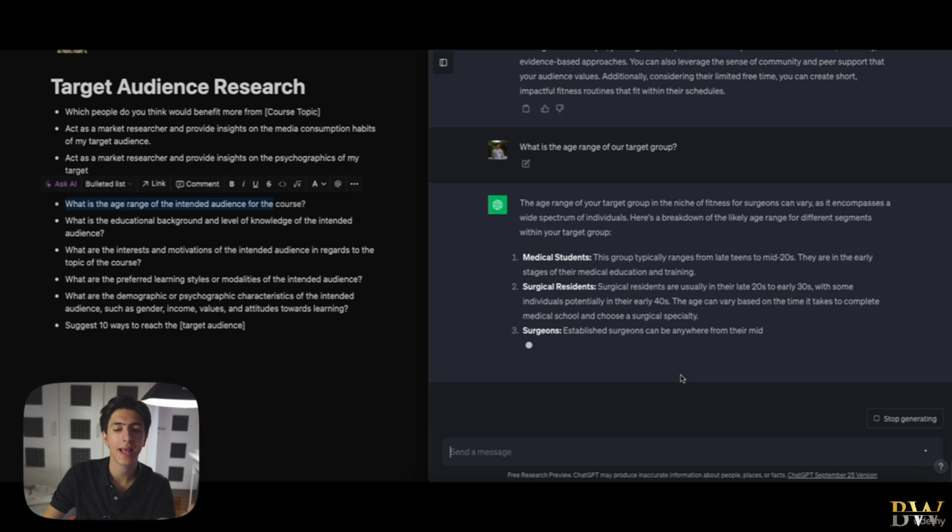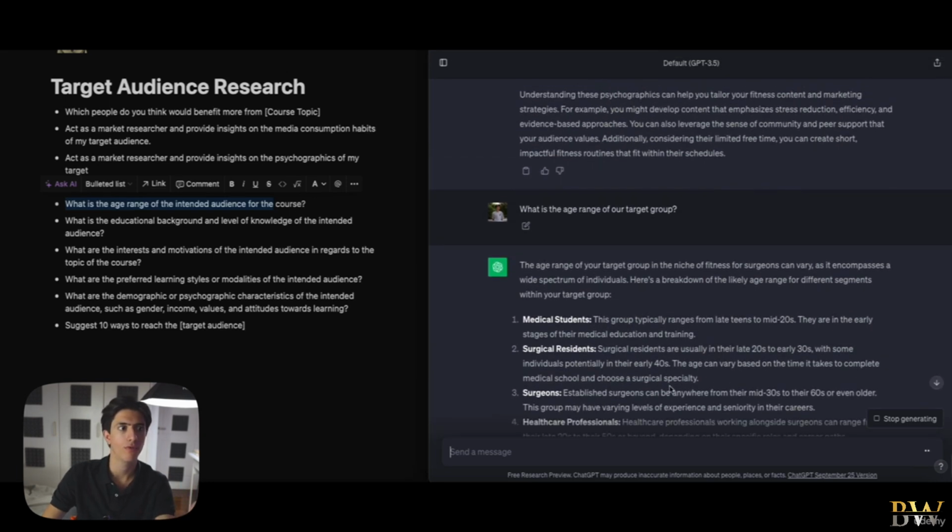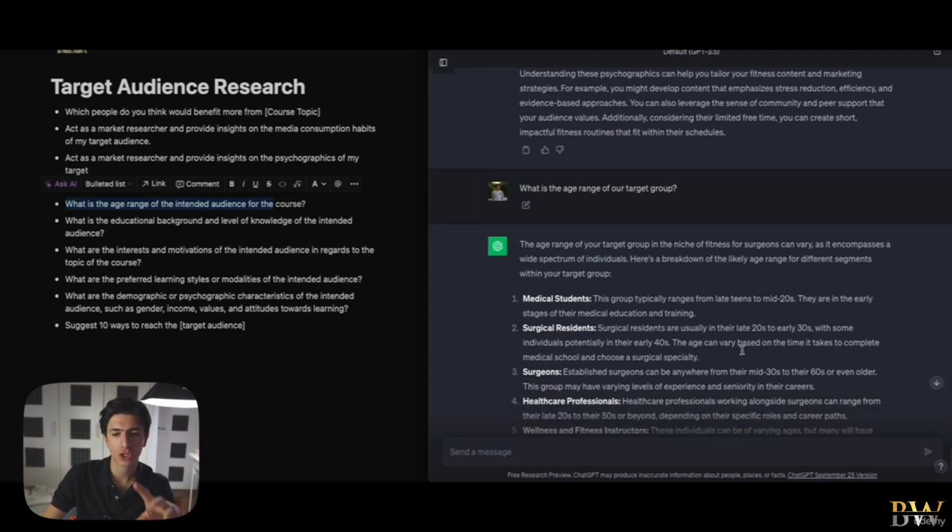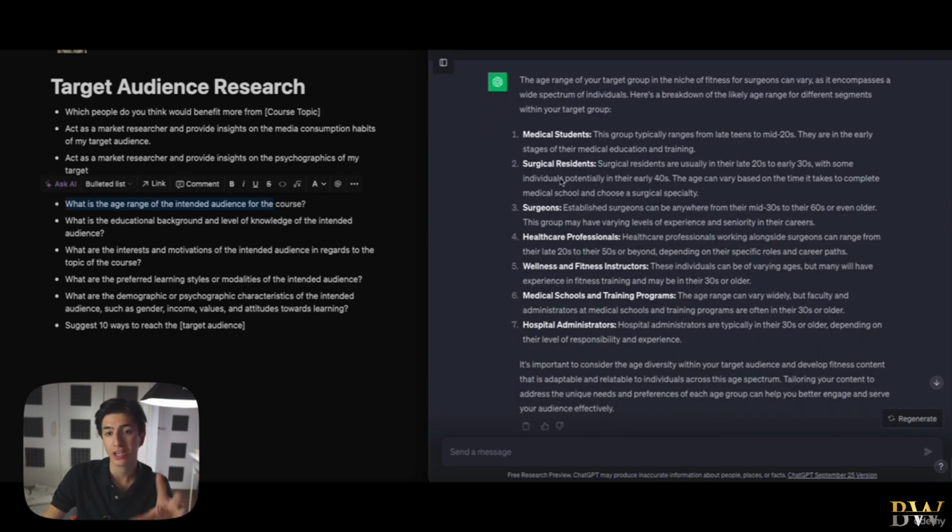And you would be like, okay, surgeons, they're anywhere from 30 or 40 to 60. But it's not that superficial as you think. As you can see, we have a huge target audience, way bigger than we thought. And it comprises medical students, surgical residents, surgeons, healthcare professionals, wellness and fitness instructors, medical schools. Again, all of those guys right here, we know their age. We just want to input it for ChatGPT to have for future reference.